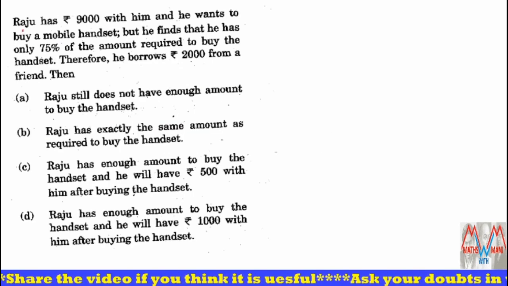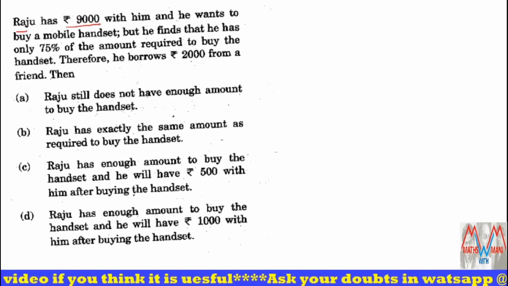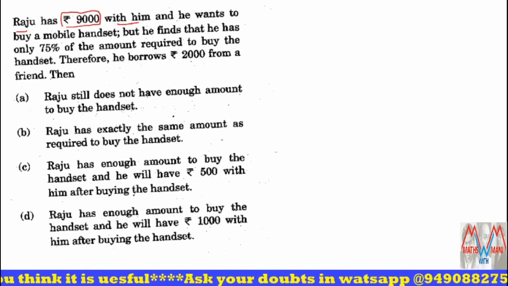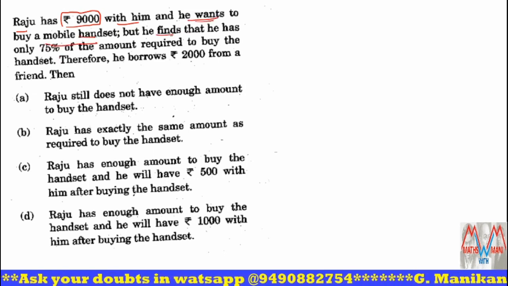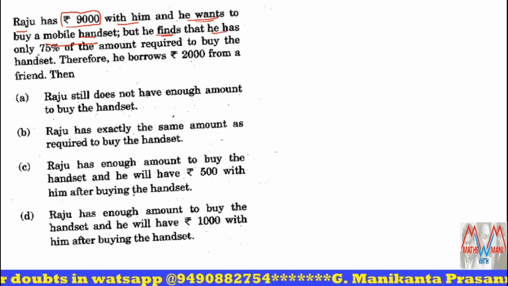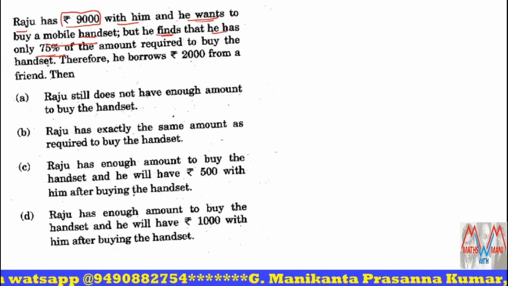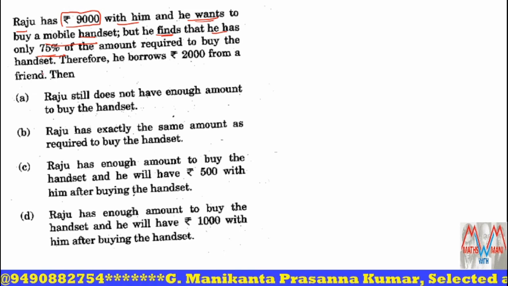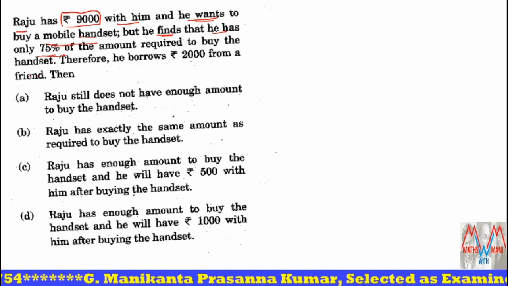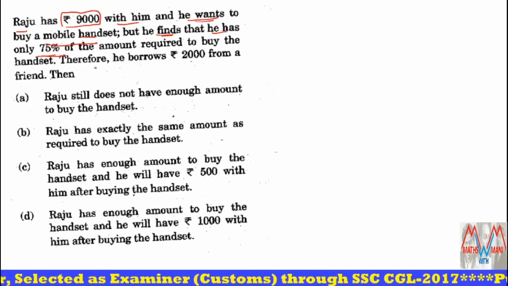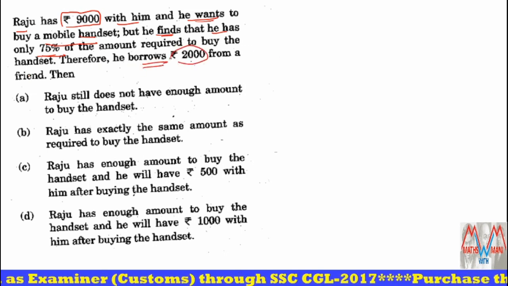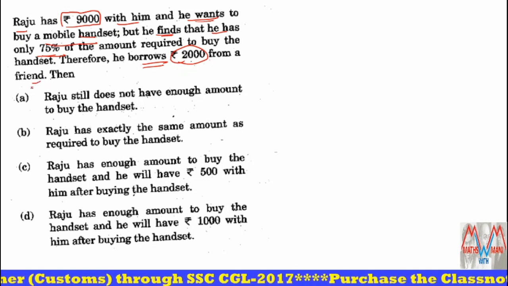Raju has 9,000 rupees with him, and he wants to buy a mobile handset, but he finds that he has only 75% of the amount required to buy the handset. He has 9,000 rupees, which is the 75% of the amount that the handset costs. Therefore, he borrows 2,000 rupees from a friend.